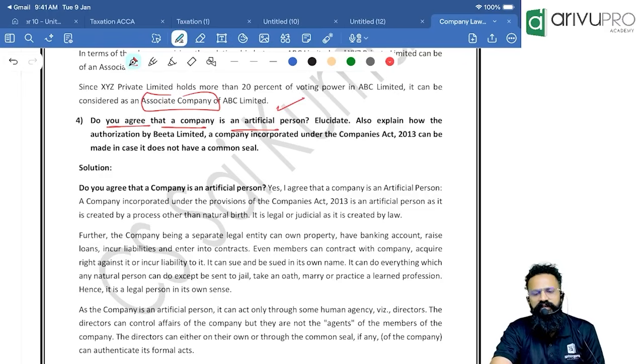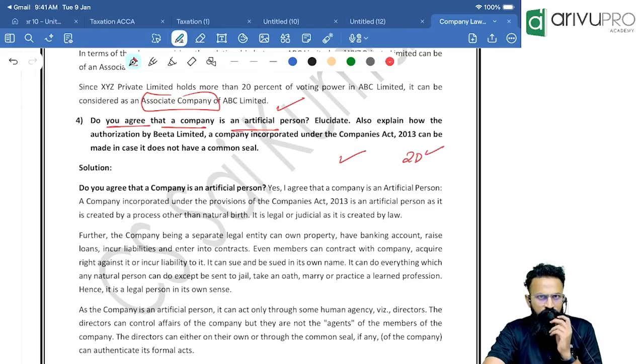Everything will come. Next one is, people, what is the alternative for common seal? 2 directors have to sign. If at all there is a company secretary appointed, then it shall be 1 director and 1 company secretary who shall sign in the place of common seal.